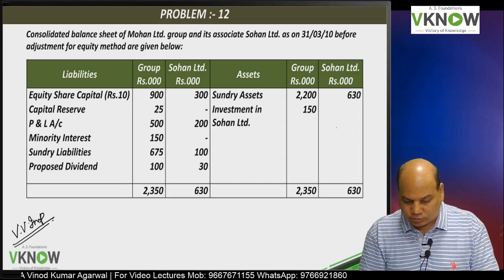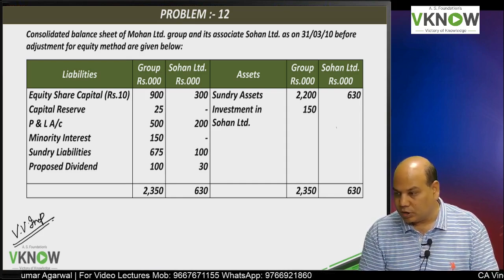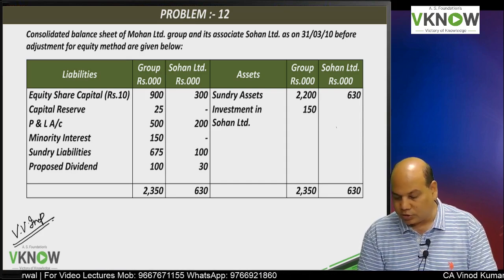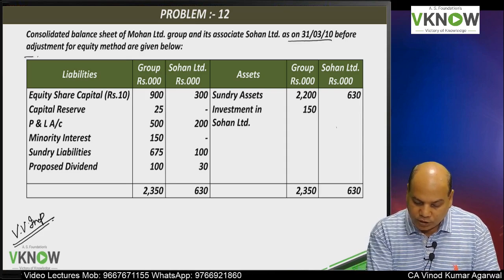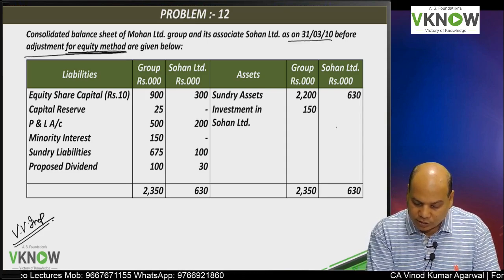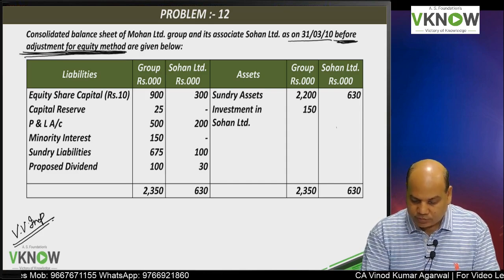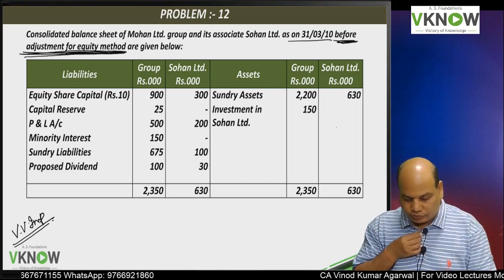So let us come to 12. Consolidated balance sheet of Mohan Limited Group and its associates Sohan Limited on 31st March 10 before adjustment for equity method. Underline, this is before adjustment for equity method are given below.